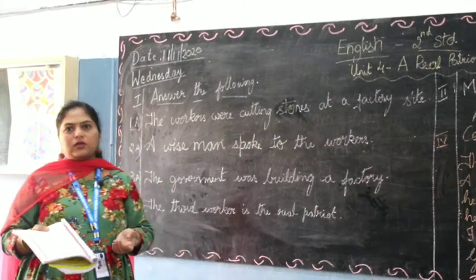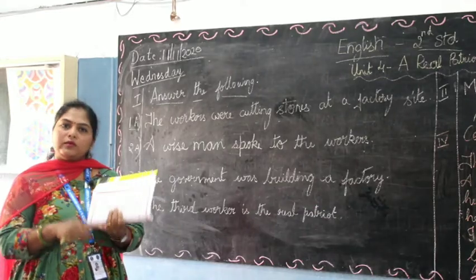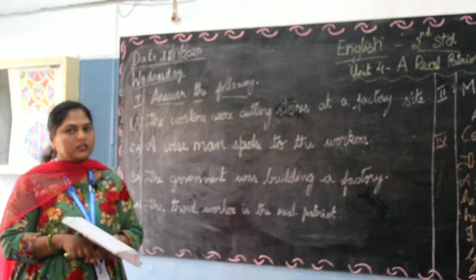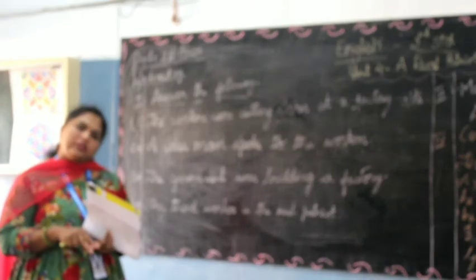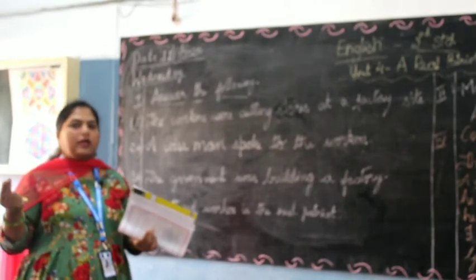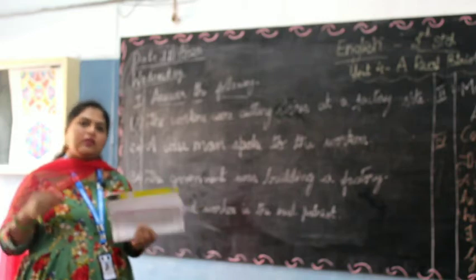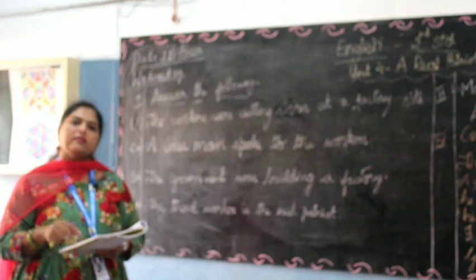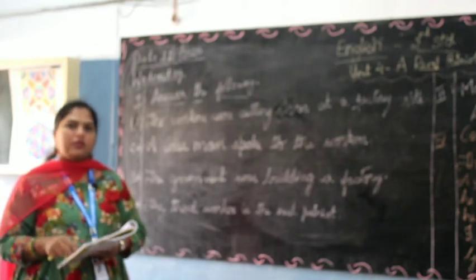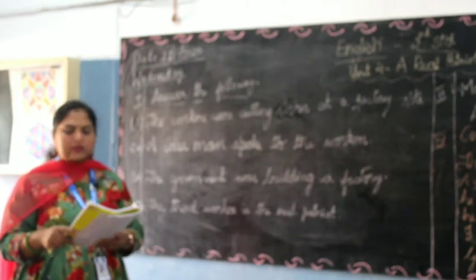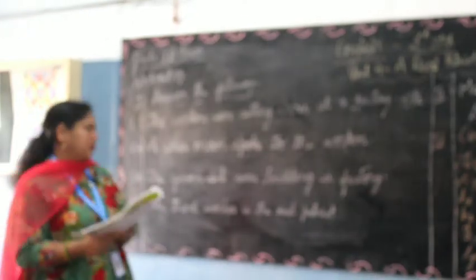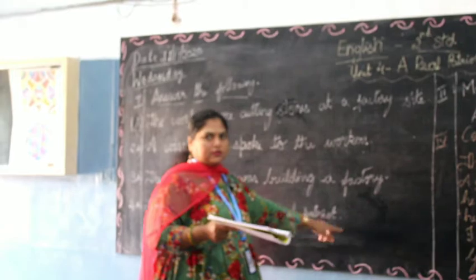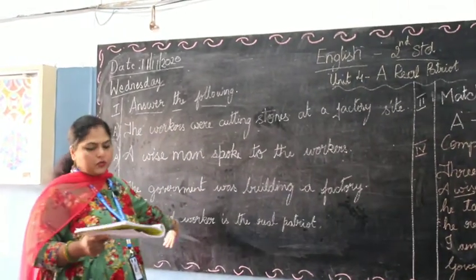And the third worker worked so that the government will build a factory, people will get jobs, and they will get their children educated, and the educated children will think for the society, and thus the nation will grow, will develop and be a better nation, right? So he thinks about the nation, our country. So the third man is the real patriot. So the third worker is a real patriot is the answer. Okay, so this is the answer for your question answers.